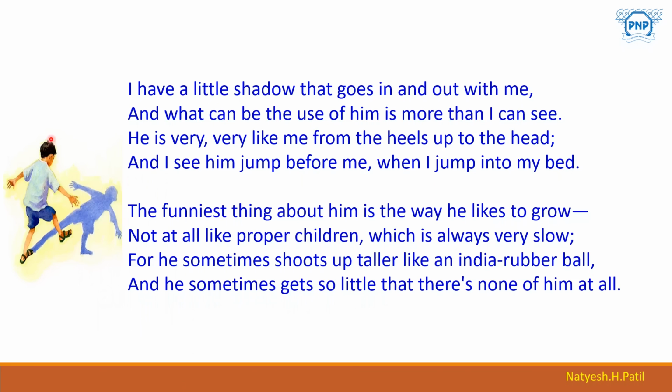Everything from head to toe is the same in his shadow. He notices that sometimes when he jumps into bed, the shadow gets in before he can. The feeling of his shadow following him excites him a lot. This boy is very happy with his shadow.